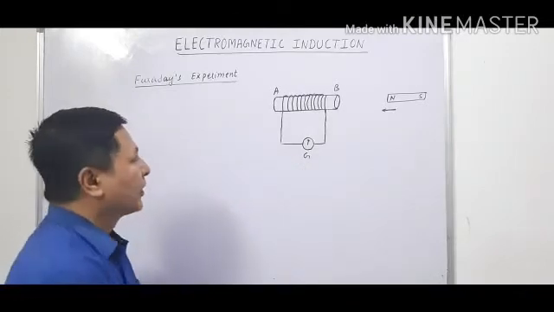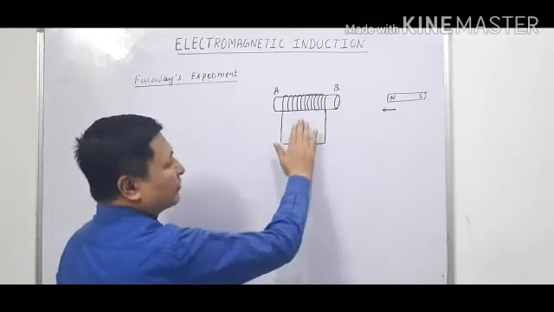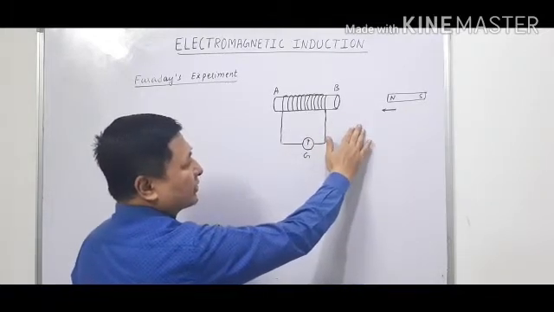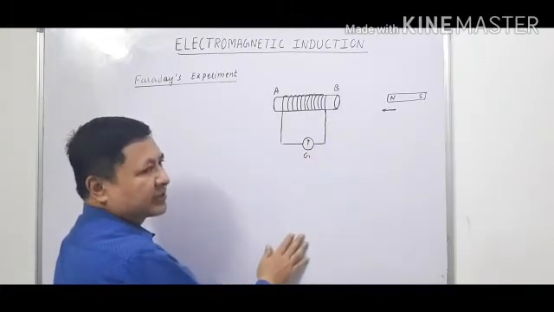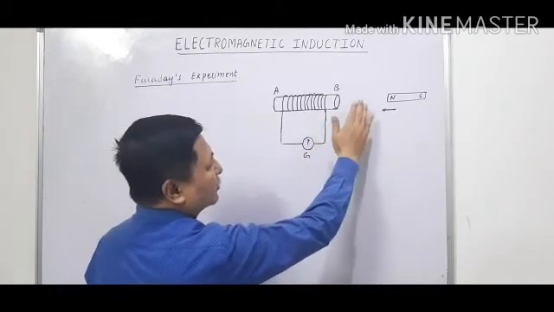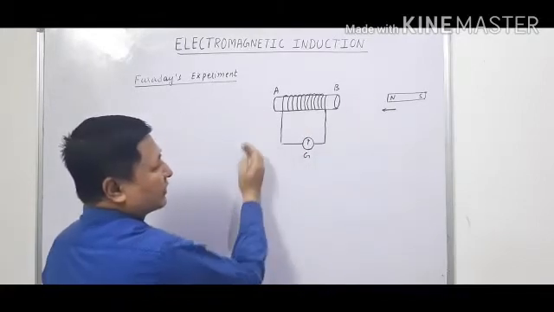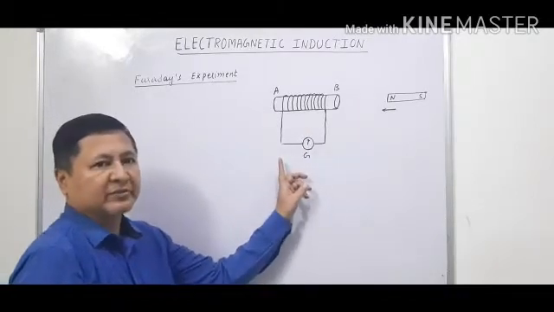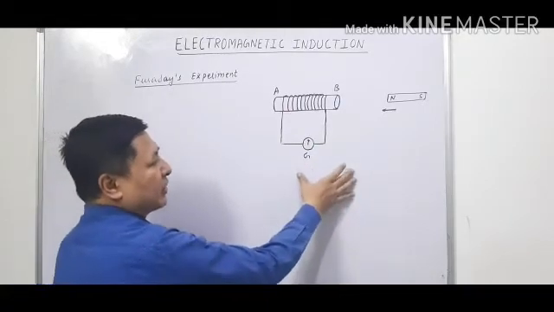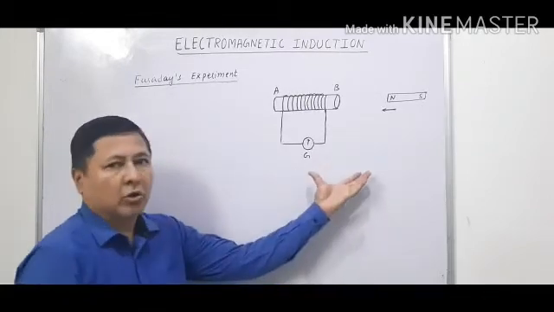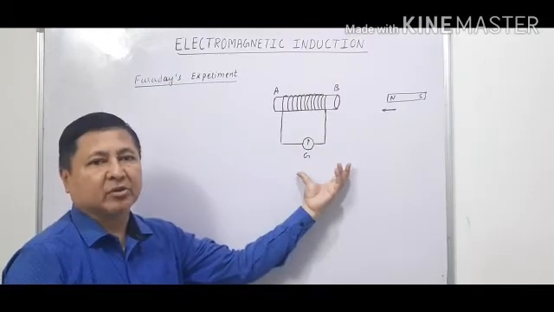Now if we keep the magnet stationary and move the coil towards the magnet, we will again see a deflection in the galvanometer towards its right side. When we stop the coil here, there is no deflection, and when we bring the coil back, this time the deflection is towards the left side, showing that a current is induced. So we have seen in this experiment that whenever there is a relative motion between the coil and the magnet, current is induced. This is Michael Faraday's observation.